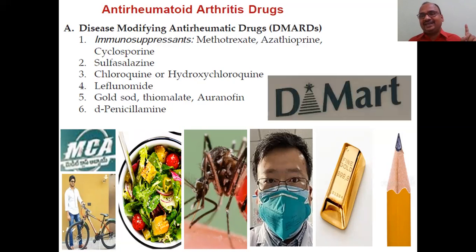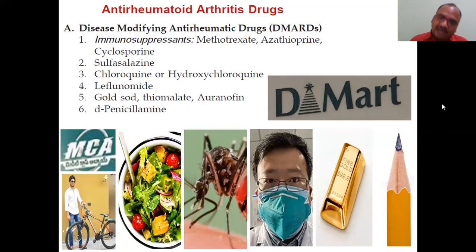Lee-flunomide. At least half of the name should be in your brain, otherwise it is not possible to remember, at least up to the examination. Next is gold. You can see the gold biscuit here. And penicillamine, pencil. So in DMARD you purchased a pencil. All these come under DMARD. A total of 6 are there, keep that in your mind.